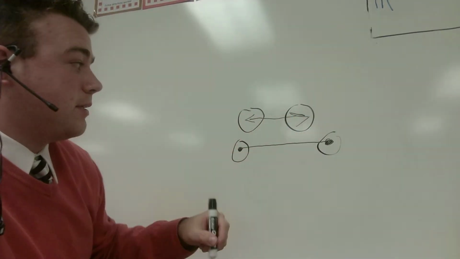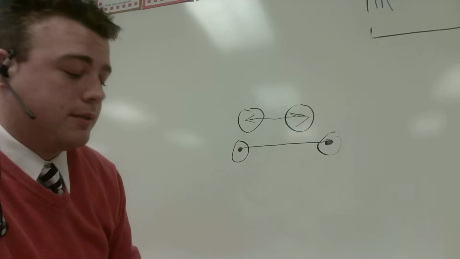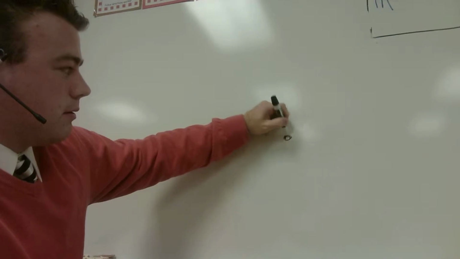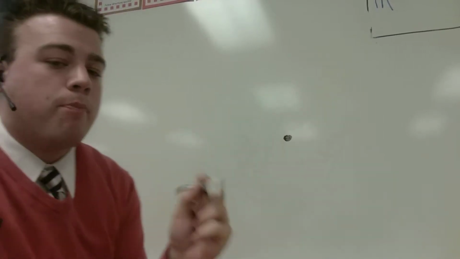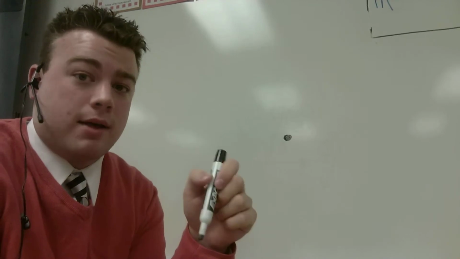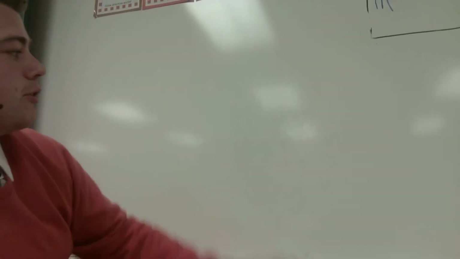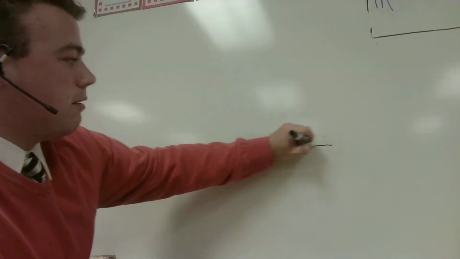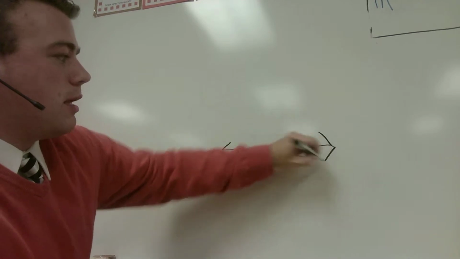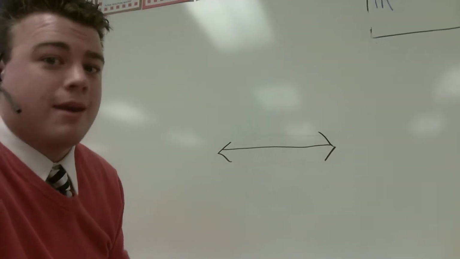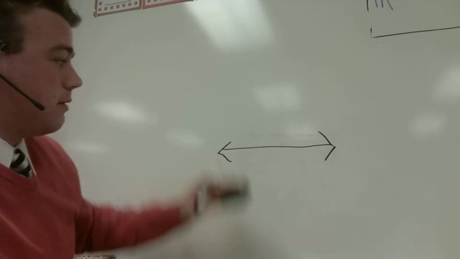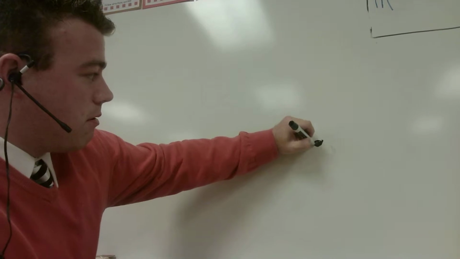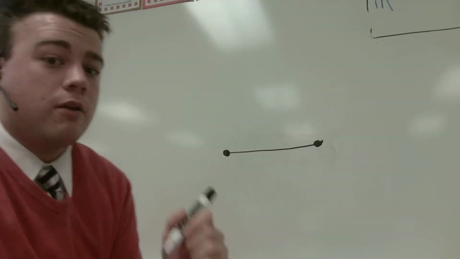So just to review so far, we have our point. Our point marks the exact spot. We also have our line. The biggest thing with the line again, it goes on and on forever. It never stops. We know that because of the arrows. Then we have our line segment. Our line segment does stop, and it's because of these endpoints right there.